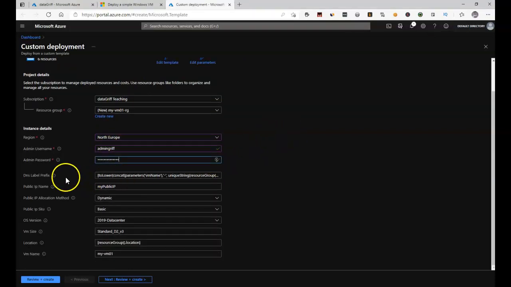The DNS label prefix, that's something that the ARM template is going to make for us, and that's one of the variables that we'll find in the ARM template. So you can see it's made up of the VM name, the resource group ID, and the VM name. So the public IP name, I'm going to leave just as my public IP. I'm going to leave all of the other parameters as they are. The location is going to be the resource group location. So you can see that's also a variable being passed in, and that's just going to pick up the same region as North Europe there. So I'm going to click Next, Review and Create.